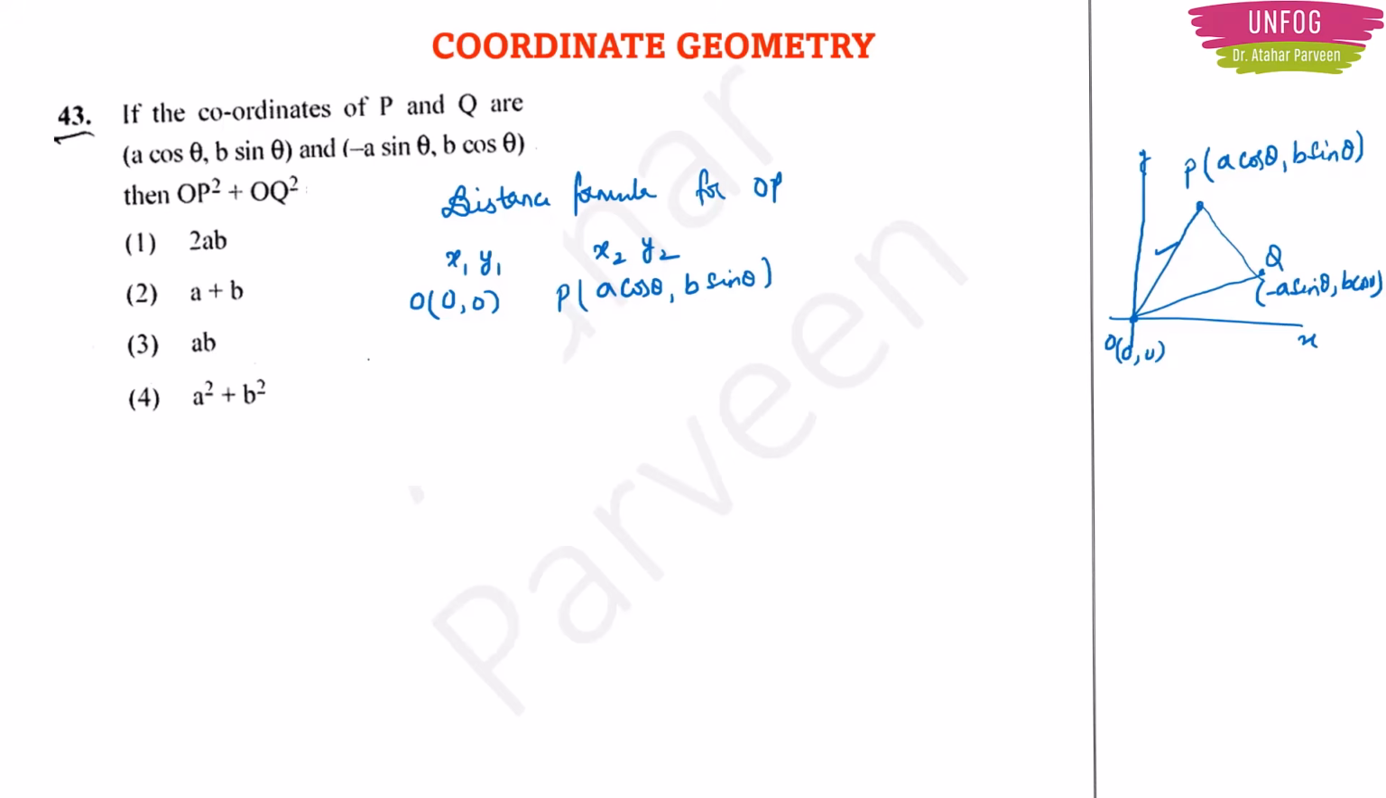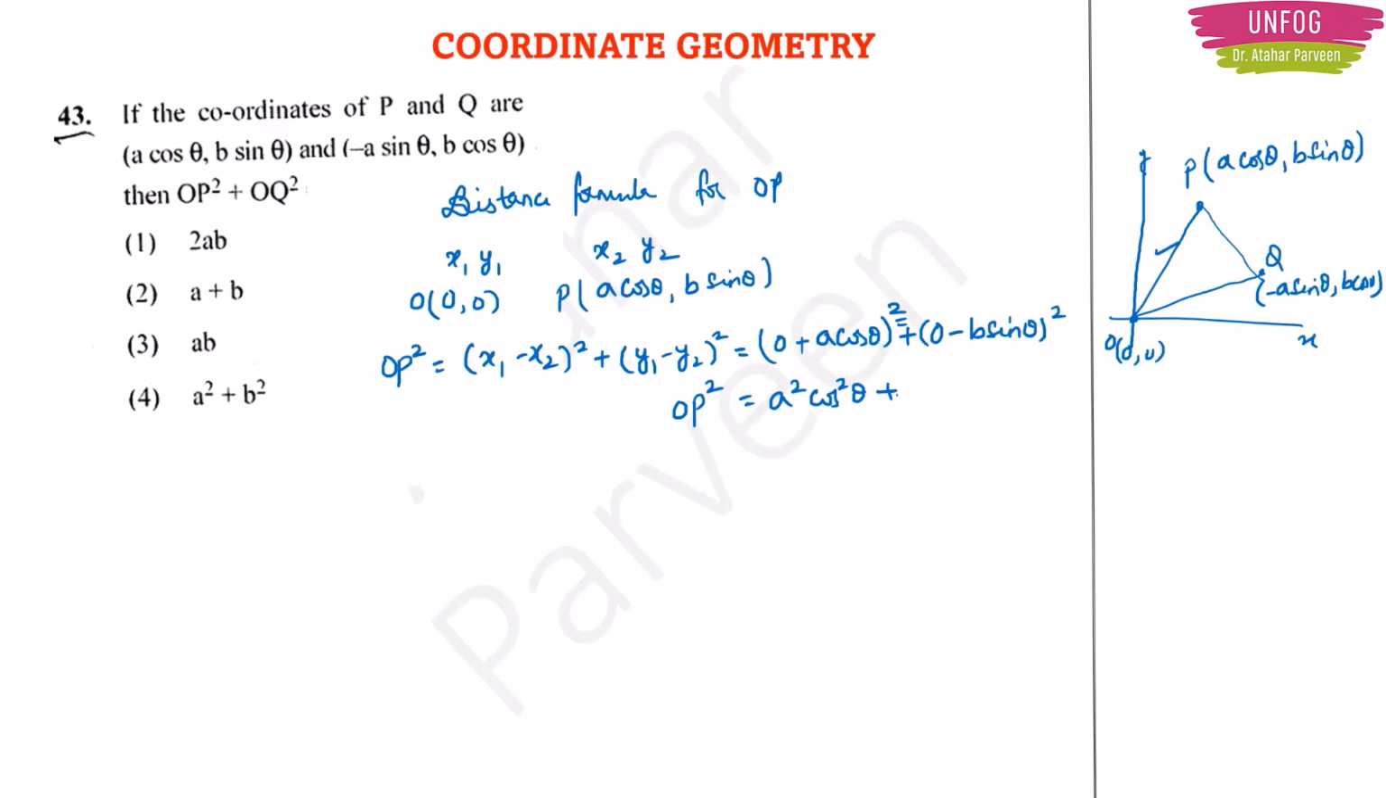Correct? Now you can easily apply the distance formula, which is OP square is equal to x1 minus x2 whole square plus y1 minus y2 whole square. Just substitute. X1 is 0, x2 is A cos theta. Don't forget about the signs, okay? And y1 is 0 and y2 is B sin theta whole square. So this will give you OP square is the left hand side. In the right hand side, this minus also will go along with the square. So you will have A square cos square theta plus same manner B square sin square theta. Okay, let this be 1. Now you got OP square, right?